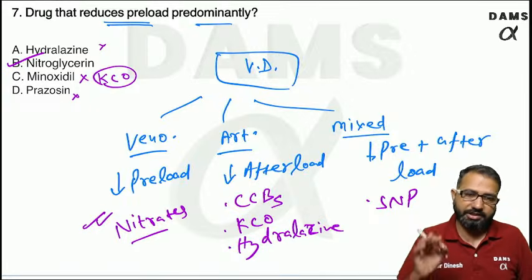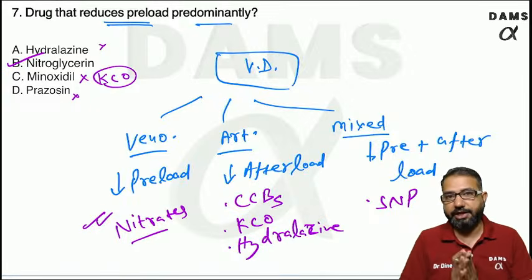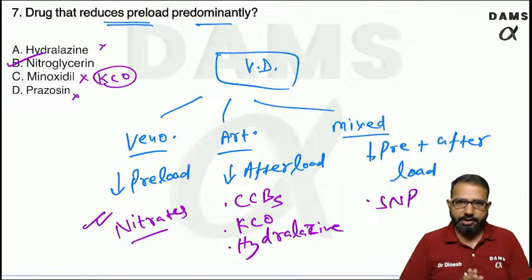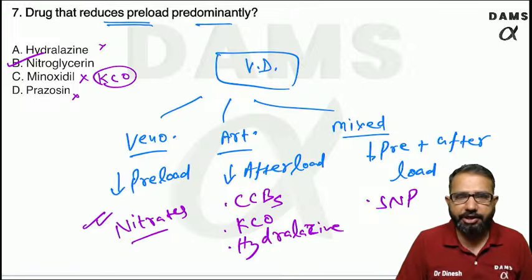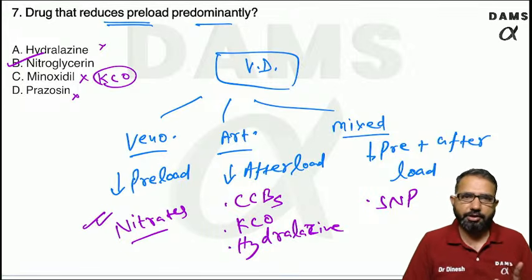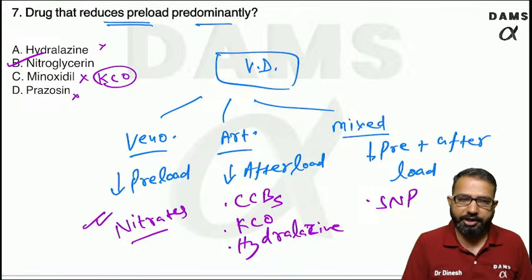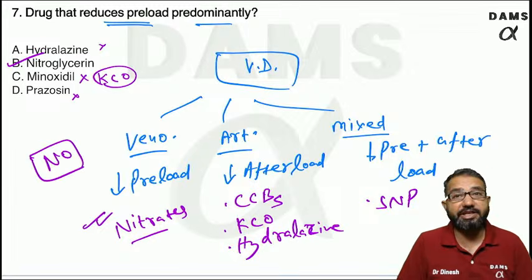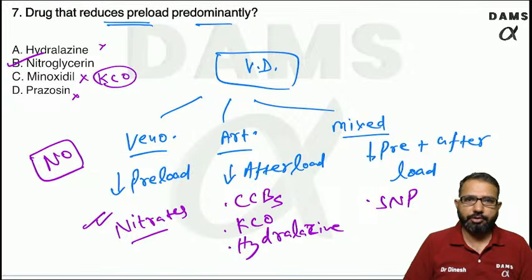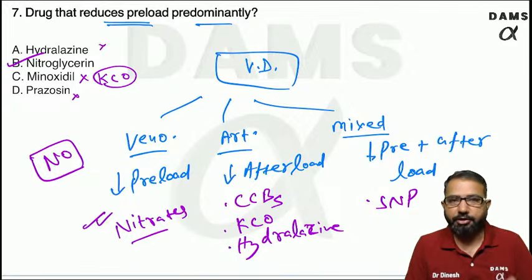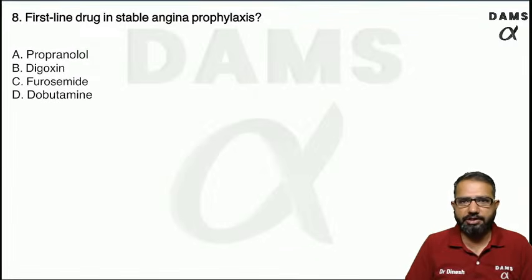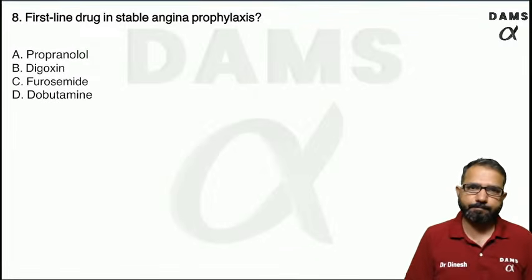So nitroglycerin is a nitrate, and they act predominantly on the venous system. They release nitric oxide, and this is predominantly acting on the venous circulation. Nitroglycerin releases nitric oxide, and this nitric oxide will increase the cyclic GMP pathway. So that's why they are used for angina, because nitroglycerin will decrease the preload. Decreased preload will decrease the oxygen demand.